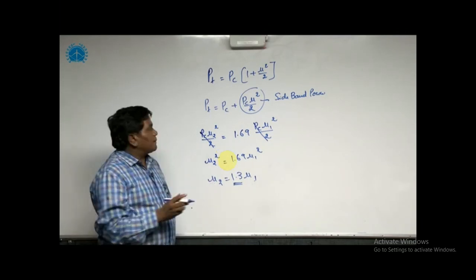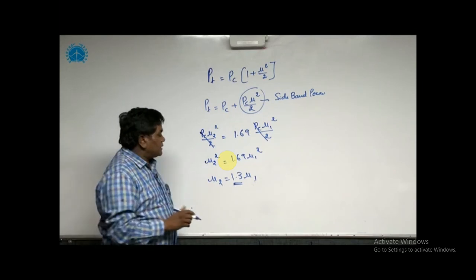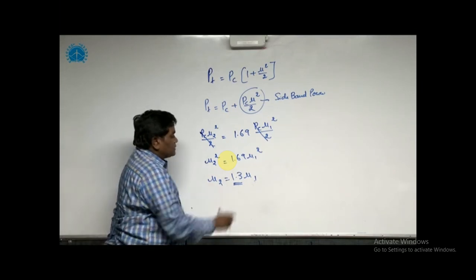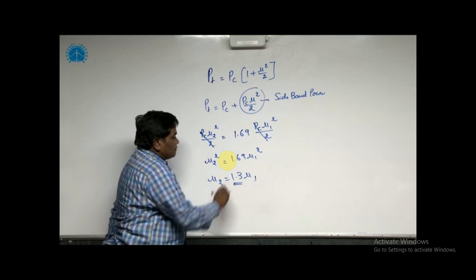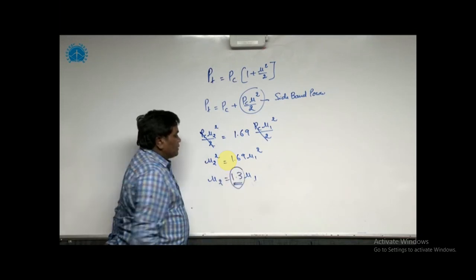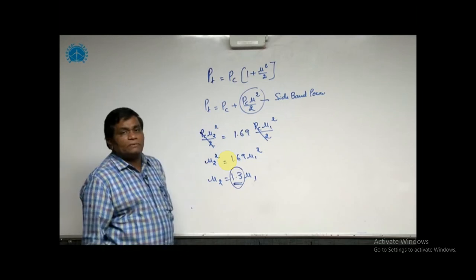That means in order to increase the sideband power by 69%, modulation index mu2 should be 1.3 times mu1, or this is mu2 by mu1. So that means the factor by which mu1 is increased is 1.3. So the answer is 1.3.